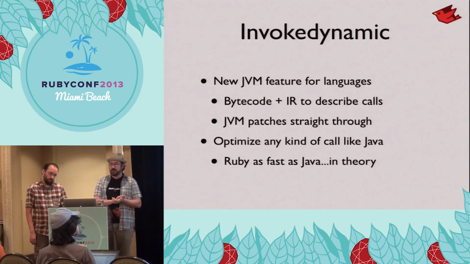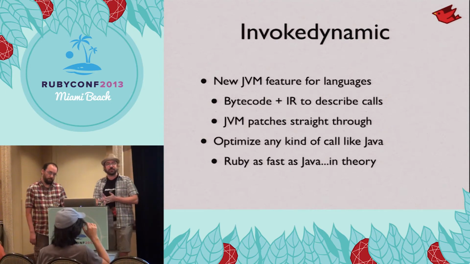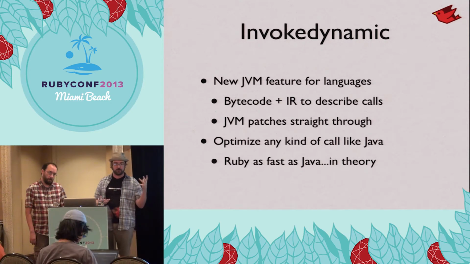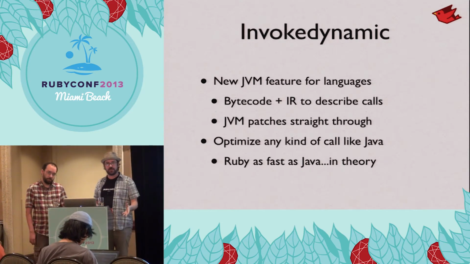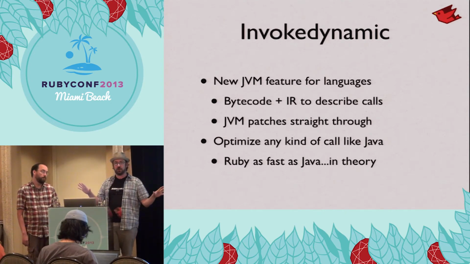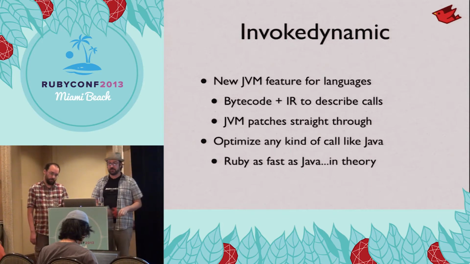We've also been hitting Invokedynamic pretty hard. Invokedynamic is a feature added to Java 7 that basically makes it possible for dynamic languages to plug directly into the JVM and optimize like any statically typed language. It has a bytecode, of course, that represents a dynamic call, and then a series of handles and manipulators and argument modifiers to basically describe how to do the dynamic call in a way the JVM can optimize straight through.